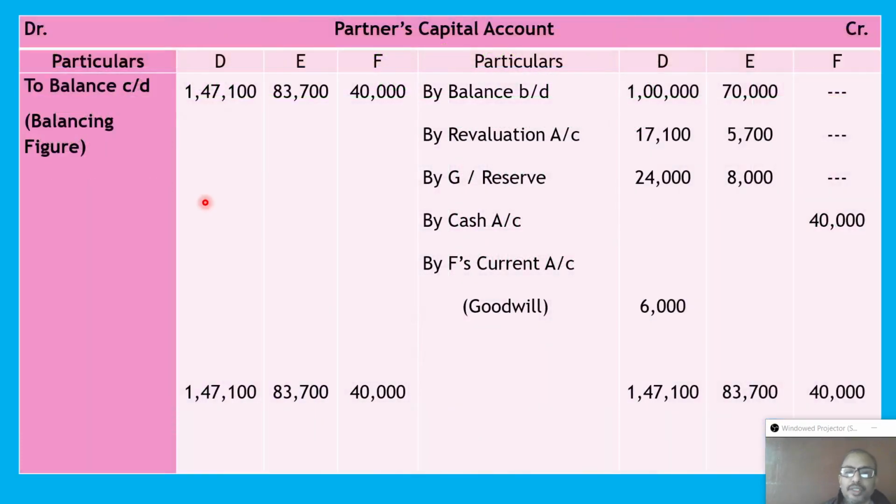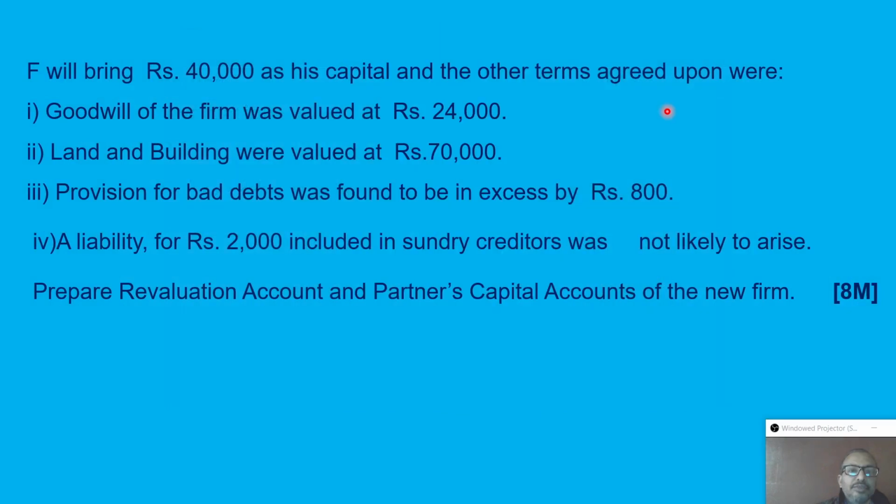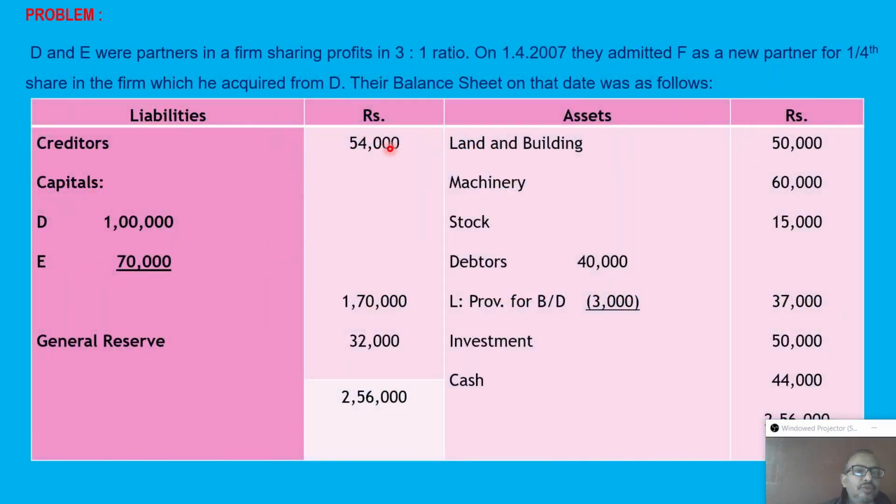Next, the partner's capital account. We have to prepare the partner's capital account. Very simple. The opening balance we'll write here as by balance b/d. To get this balance, we can check the old balance sheet, before the admission of the partner. This is the old balance sheet.